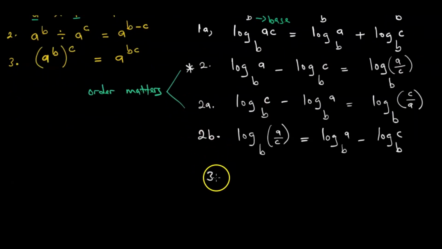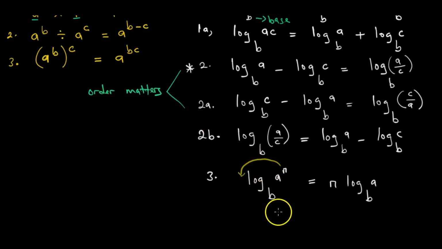So under system number 3, what we are having here is, if we have the log of a to the power n base b, this is equal to n log a base b. What happens in effect panapa ndezvekuti this power can be transferred to be a multiplier of the log. Saka the power n inodzoka kunoku, and we have n log ab. This is one of the most important properties or laws of logarithms which we have.